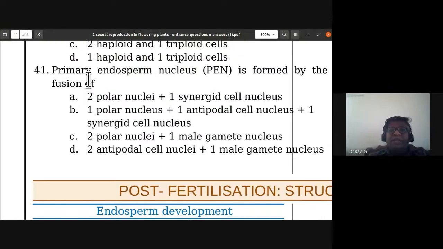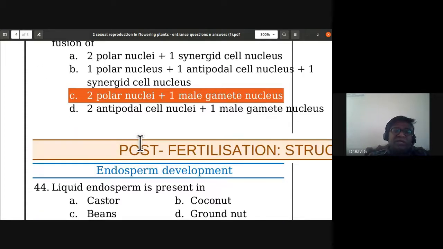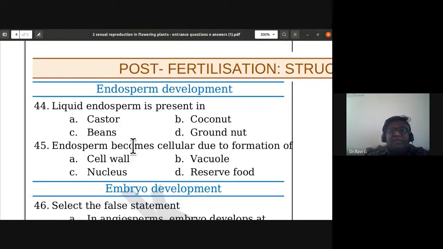41st: primary endosperm nucleus is formed by the fusion of two polar nuclei plus one synergid cell nucleus. It is wrong. One polar nucleus plus one antipodal cell plus one synergid. It is wrong. Two polar nuclei and one male gamete nucleus, so together they form the primary endosperm nucleus. So the triple fusion, that is what they are talking about here: two polar nuclei plus one male gamete nucleus. So 41st, C is the correct answer.